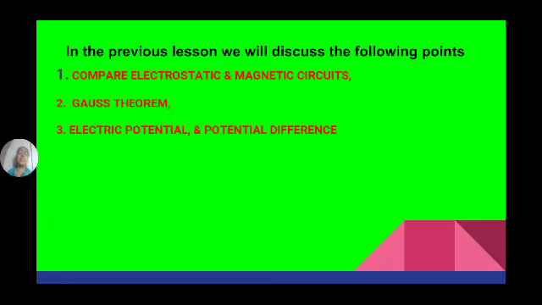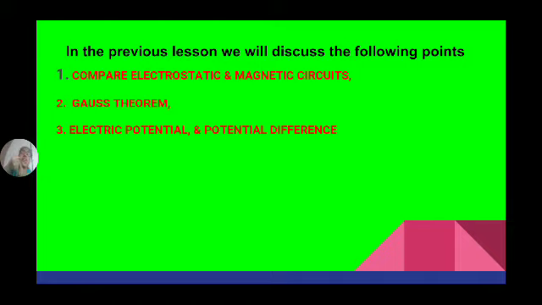Similarly, for potential difference, if you take two charged objects, and the potential of this charged object is VA and the potential of this charged object is VB. Listen to the word: potential means only of one charged object. Potential difference means between two charged objects.